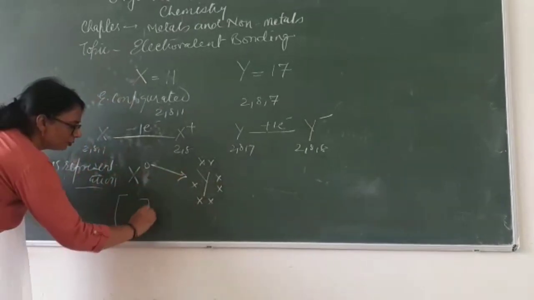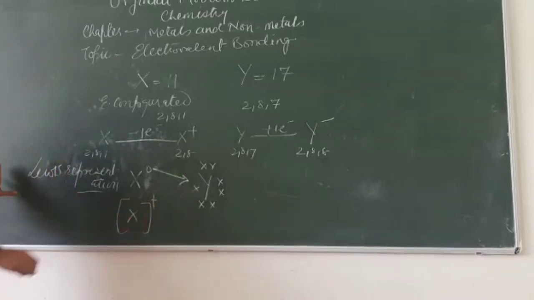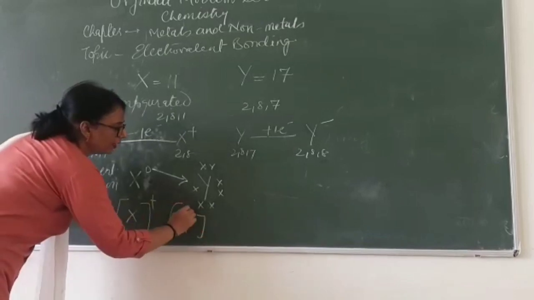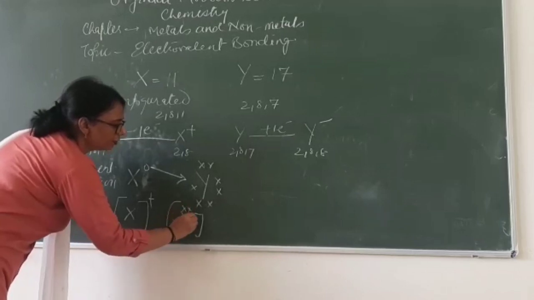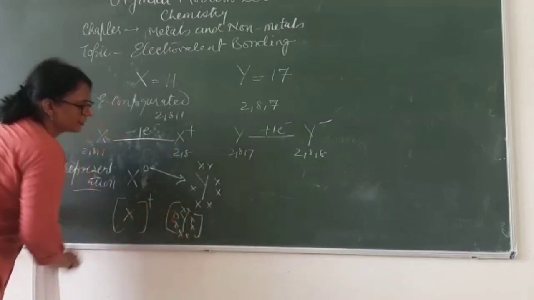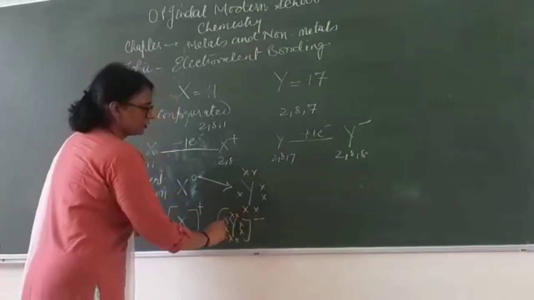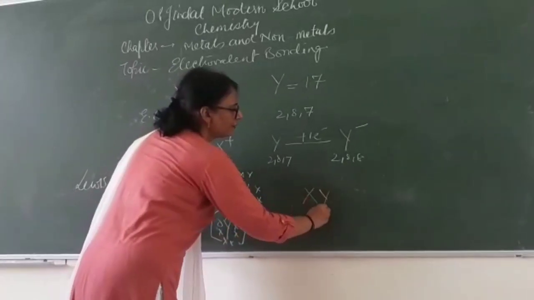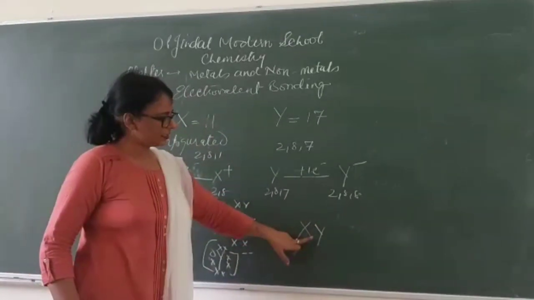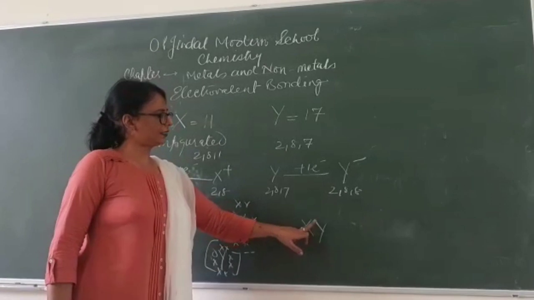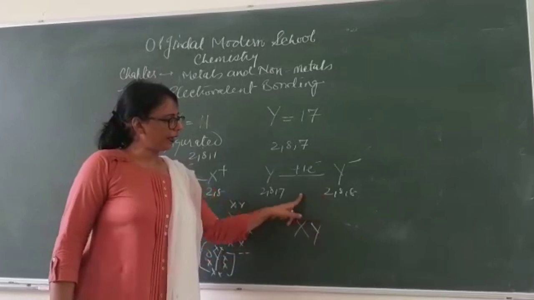Once X has given out its 1 electron, this shell is vacant, so it gains 1 positive charge. And Y, which already has 7 electrons in the outermost shell, crosses 7 of its own and 1 is coming from X. So Y gains 1 negative charge. Total positive and total negative charges are equal, so you get XY, where you do not mention the charges. This is an ionic compound formed by X by loss of electron and Y by gaining an electron. So mention the compound XY here.